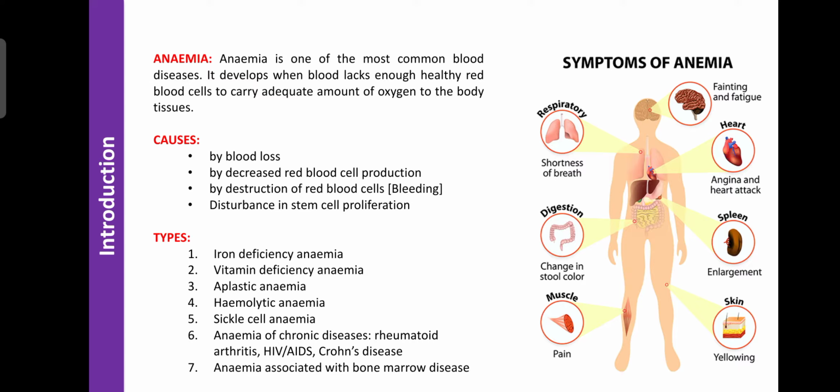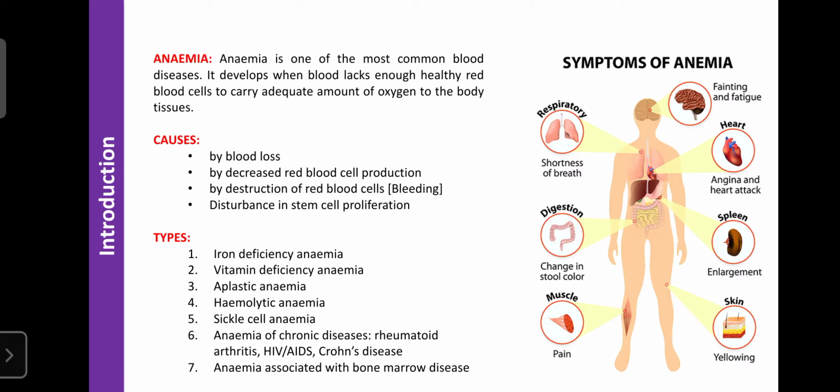Then there is a problem in digestion or change in the stool color, or even muscle pain occurs, or the skin becomes yellow. There is muscle pain due to lack of oxygen. The muscle does not produce sufficient ATP or does not carry out metabolism, so due to that we suffer from pain. So these are all the signs and symptoms of anemia, as well as yellowing skin or yellowing eyes, which is a main sign and symptom of anemia.